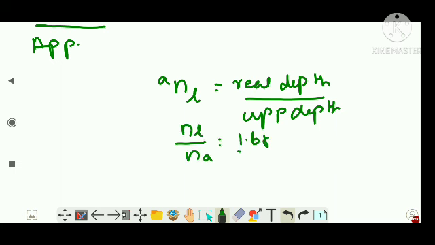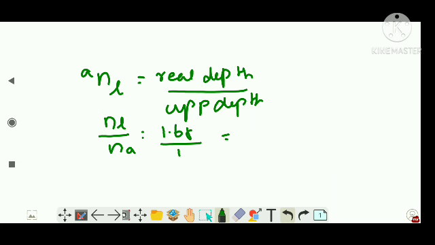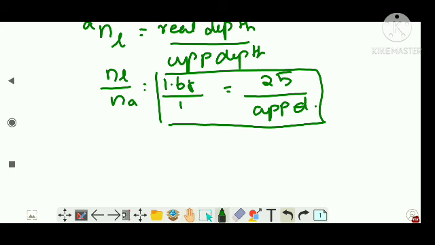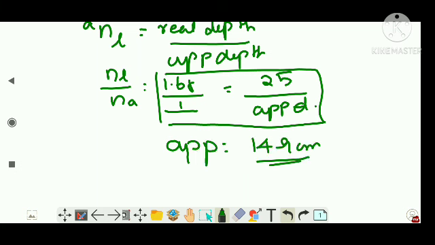It is 1.68. What is refractive index of air? It is 1, right? That is equal to, what is the real depth? That is 25 centimeter. What is the apparent depth? We cannot find. We don't know, right? From this equation I can find the apparent depth when the liquid is not water but with a refractive index 1.68. I will find the apparent depth of around 14.9 centimeter when you calculate from this equation.